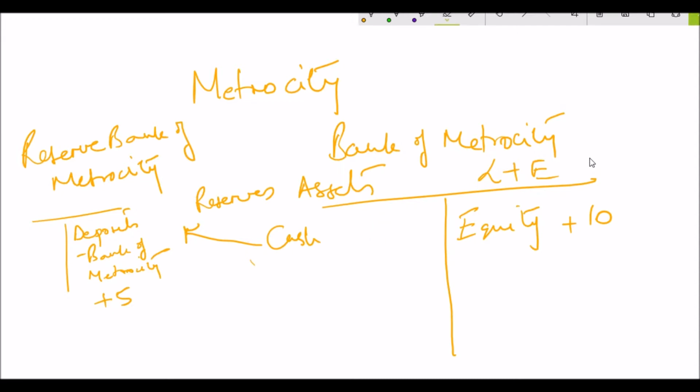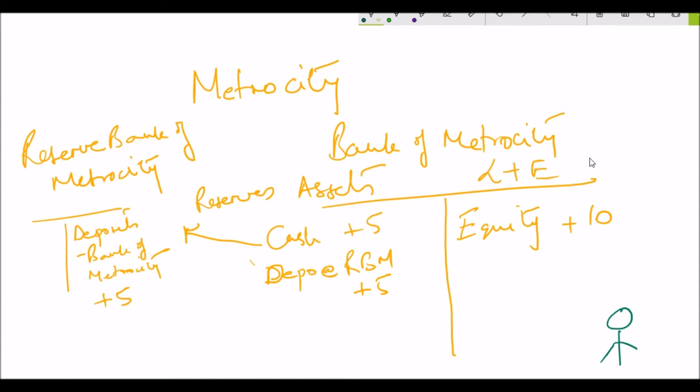You have assets of cash of 5 million, deposits at the central bank of 5 million, and your equity remains at 10 million. Now that we've opened a bank, our main objective is to make money, so let's start dispersing loans and accepting deposits. A prospective client comes into the bank seeking an approval for a $1 million loan to open a business. The bank's credit department approves the loan after the due diligence process.